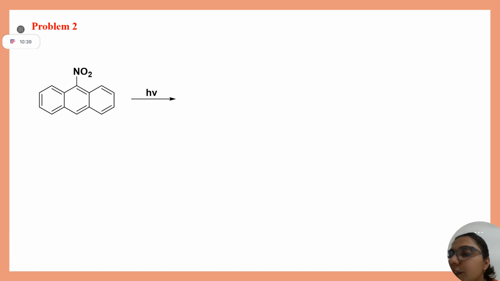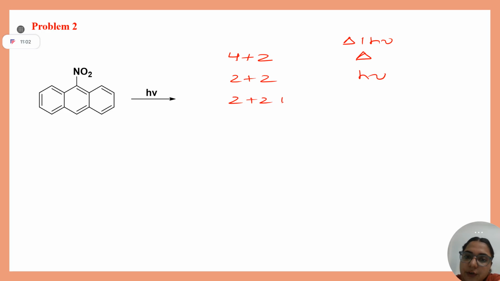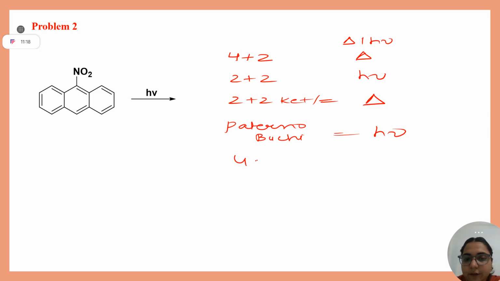Before solving this question, I will write some cycloadditions. You have to tell me whether they require heating condition or photochemical condition. Both of you have to answer. For 4 plus 2, thermal. For 2 plus 2, photochemical. For 2 plus 2 of ketene and olefin, ketene is thermal. For Paterno-Büchi, photochemical. Very good. And let's say if I write 4 plus 4.